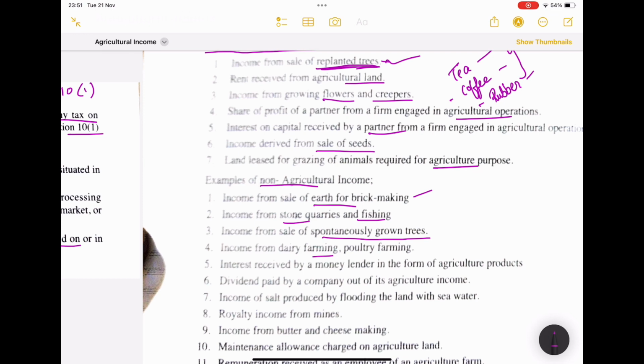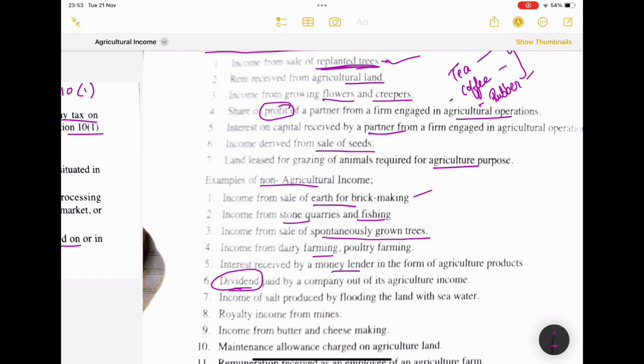Interest received from a money lender, dividend paid by a company. See, you should know the difference here. It is a profit share and it is a dividend. There is a difference between profit and dividend. You are getting it right. Dividend is a part of a profit which is shared between the equity shareholders of the company, isn't it? Whereas profit is the main revenue surplus of the company.